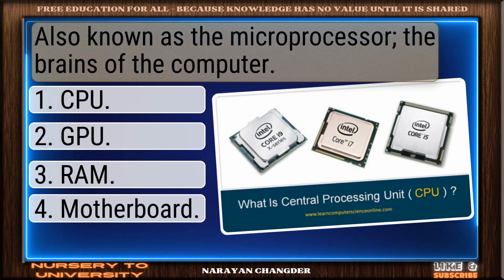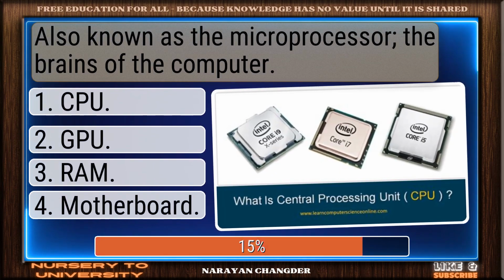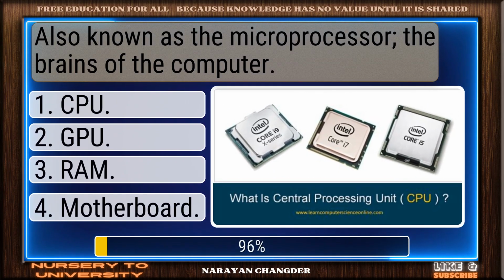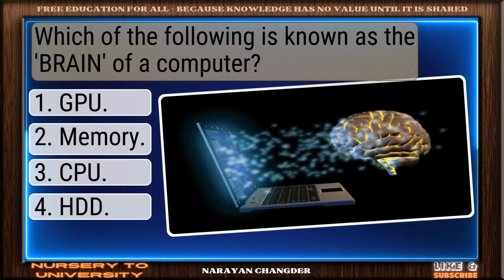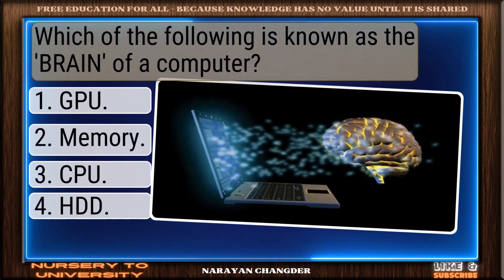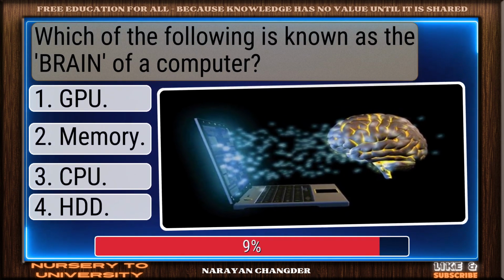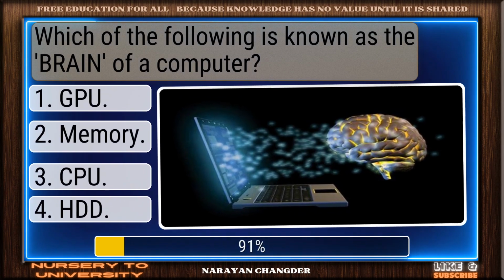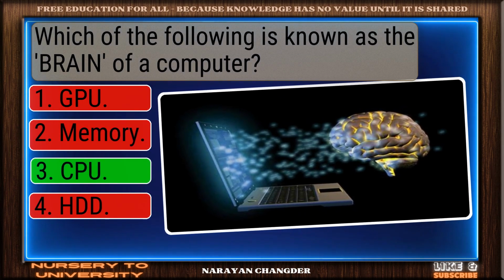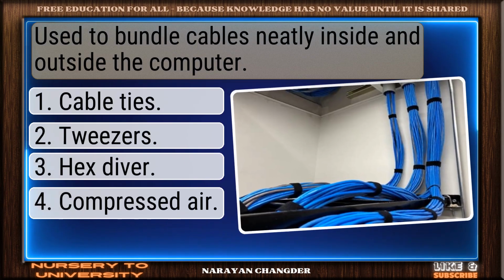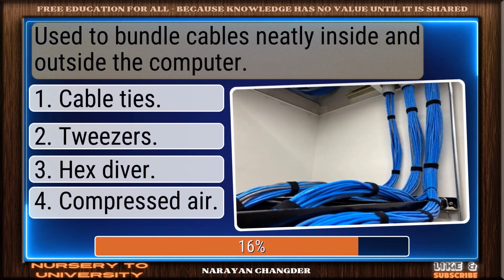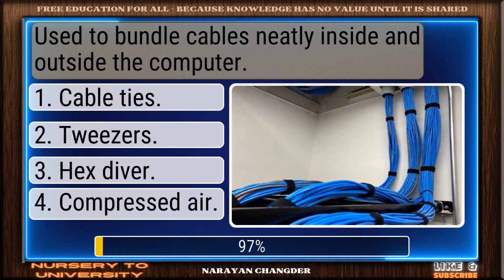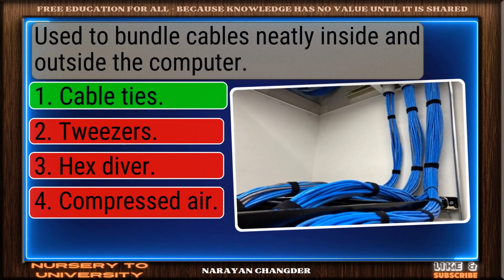Also known as the microprocessor, the brains of the computer. Valid point. CPU is true. Which of the following is known as the brain of a computer? Good thinking. CPU is right. Used to bundle cables neatly inside and outside the computer. Right choice. Cable ties is best.